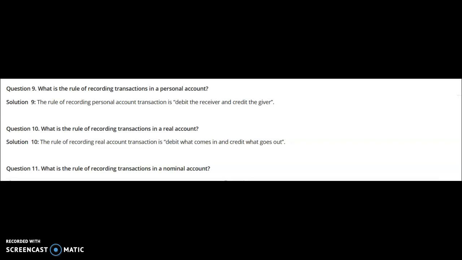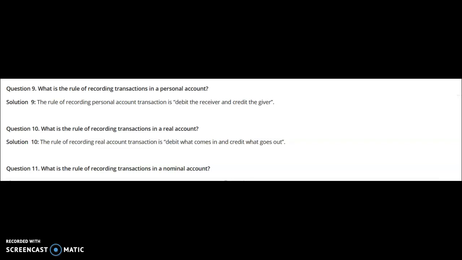When you record a transaction in the books of account, you have to understand that for recording of that transaction there is some rule, and according to that rule we have to enter or record the transaction. For personal account, a very simple and general rule is there, that is debit the receiver and credit the giver. I repeat, the rule for personal account is debit the receiver and credit the giver, and the same rule is applicable for all three types of personal account.